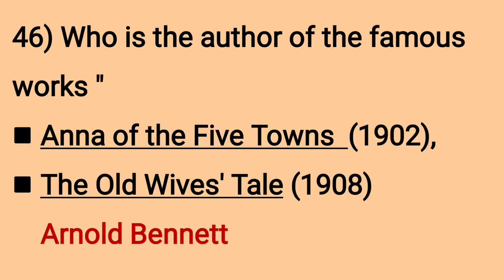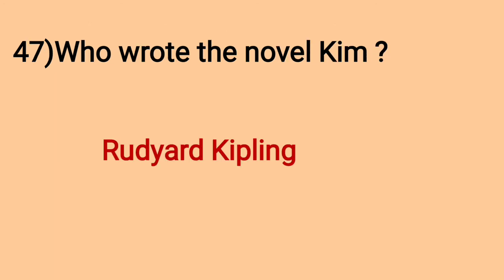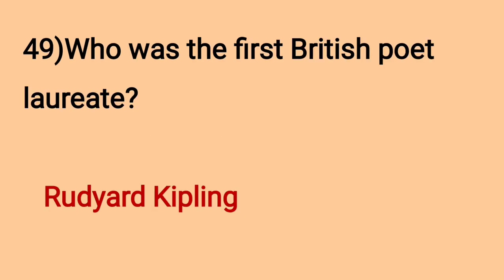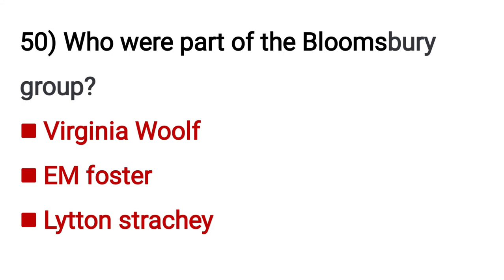Who is the author of the famous works Anna of the Five Towns, The Old Wives' Tale? Arnold Bennett. Who wrote the novel Kim? Rudyard Kipling. Who is Kim? An Irish orphan in Lahore. Who was the first British poet laureate? Rudyard Kipling. Who were part of the Bloomsbury Group? Virginia Woolf, E.M. Forster, Lytton Strachey.